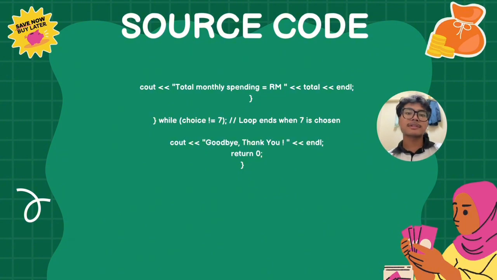For this final segment, it completes the monthly summary by displaying the grand total and defines the exit logic. The while choice is not equal to 7 condition ensures the program continues running until the user specifically chooses to quit, providing a clean goodbye message before terminating the process.